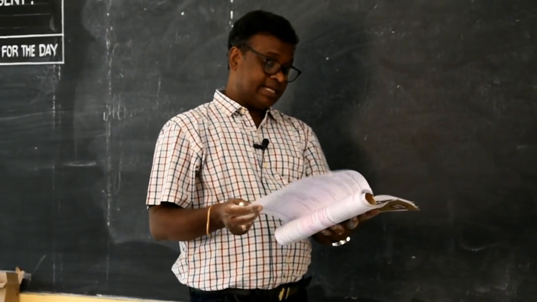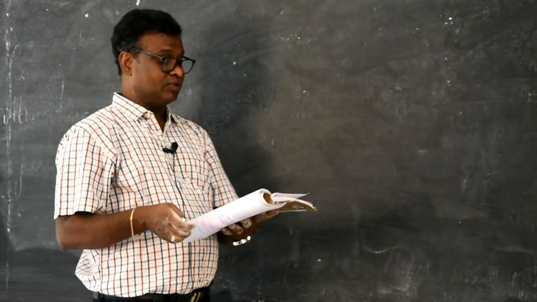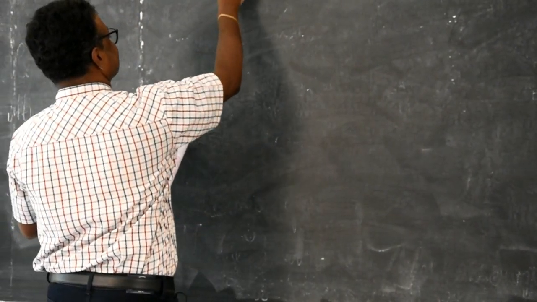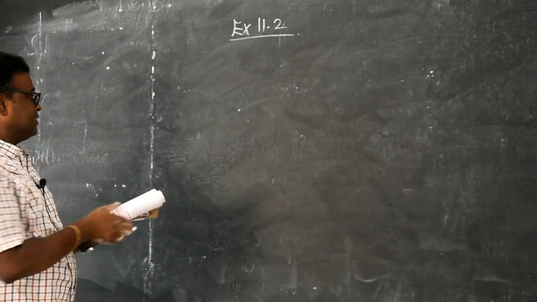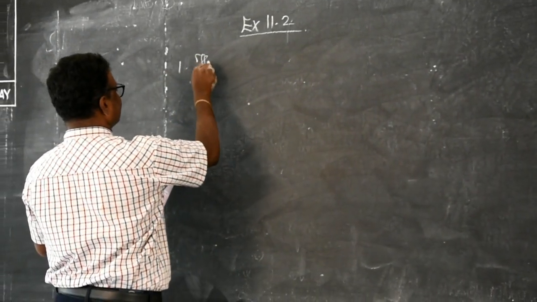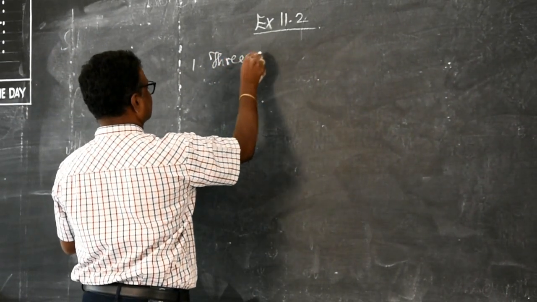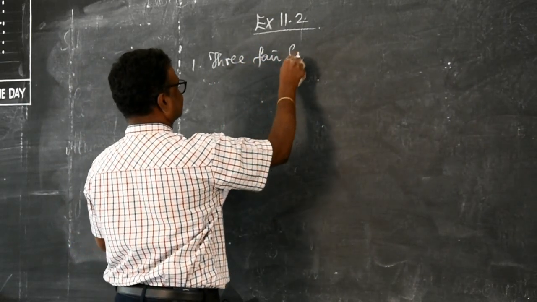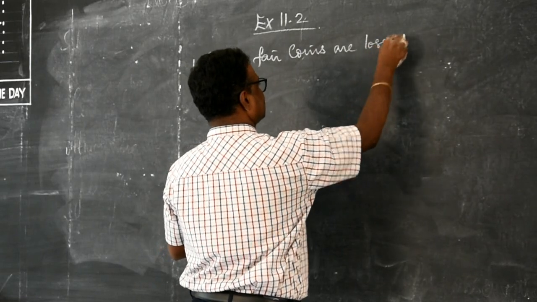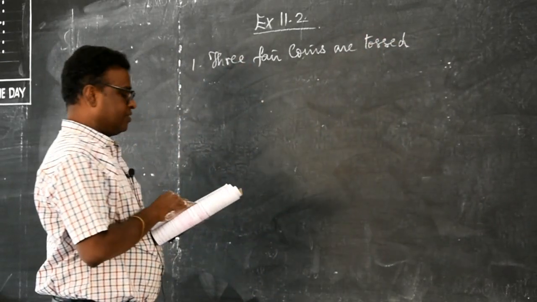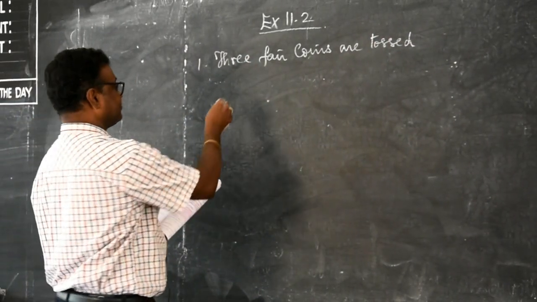Students, we had finished example 11.2. Now we shall go for exercise 11.2. First one: 3 fair coins are tossed. Find the probability mass function.